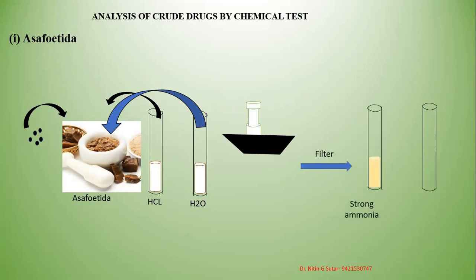To the filtrate, if you add strong ammonia solution, a bluish fluorescence is obtained. Just see the bluish fluorescence. Have you observed? This is the bluish fluorescence we obtain. This is the test for asafoetida. Okay.